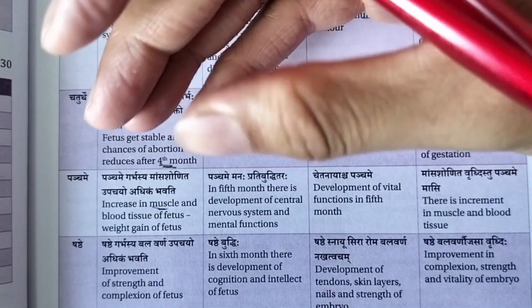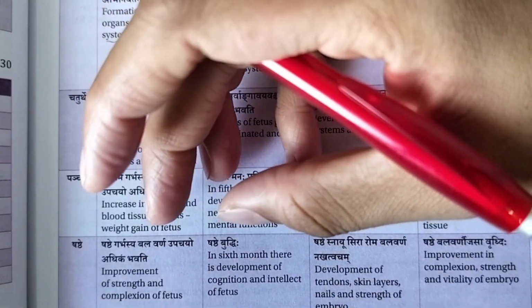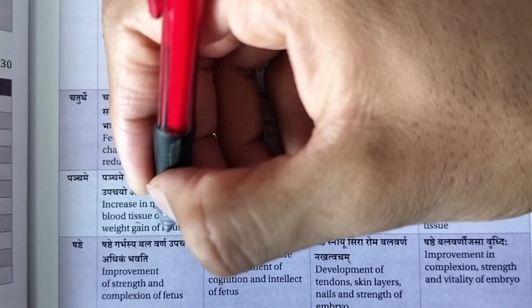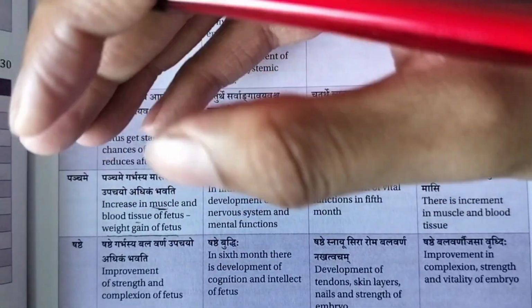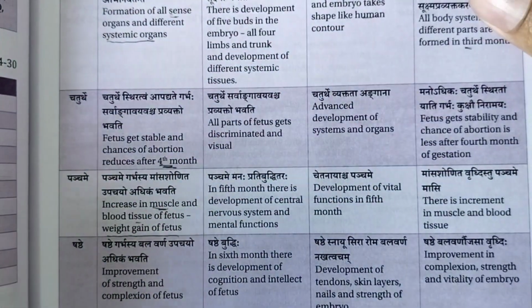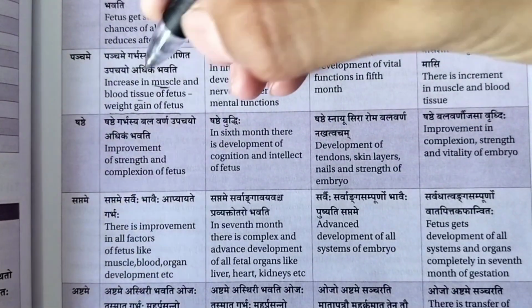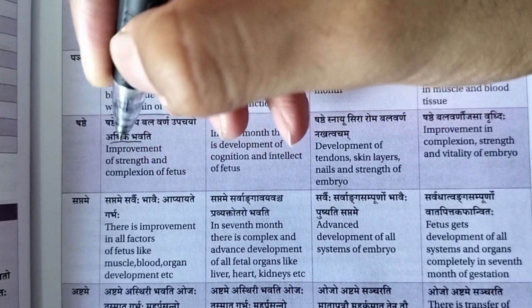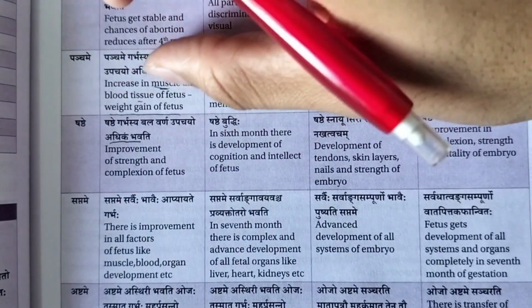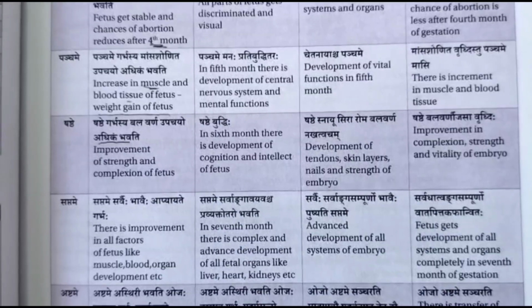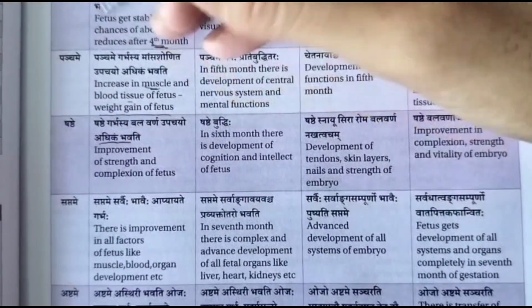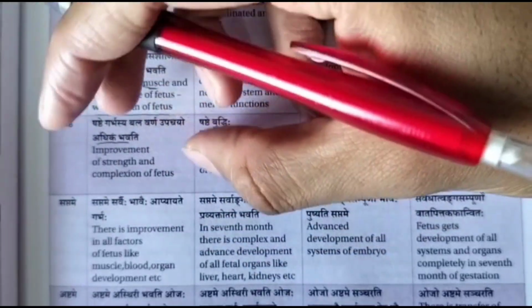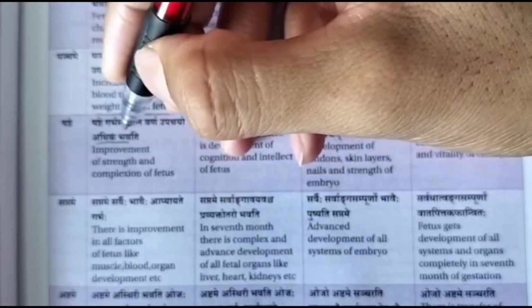So here the growth of the baby is vigorous, and the baby gets strengthened in the fifth month. So there is an increase in the muscle and body tissues of the fetus, weight gain in the fetus. What I said is that the weight of the baby increases. Next, in the 6th month, it says Shashte Garbhasya Bala Varna Upachayo Adhikam Bhavati. What is Adhikam Bhavati? That is improvement of strength and complexion. Here the babies are already developed very well. So till the fifth month all the body and baby has completely formed well. So in the remaining months there is only improvement in the body and strength. So the 6th month we have seen.